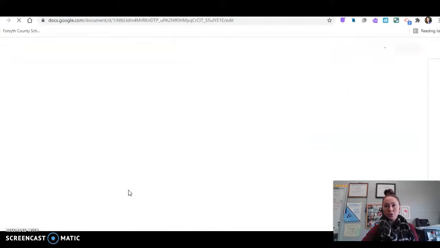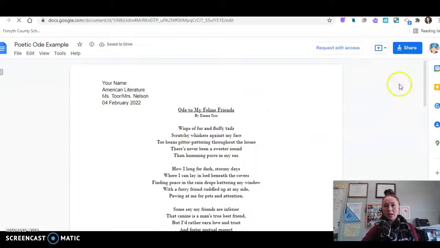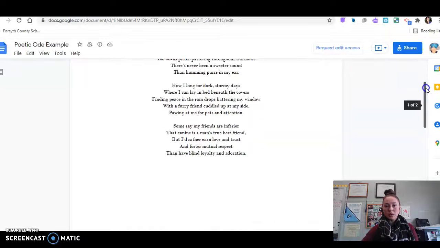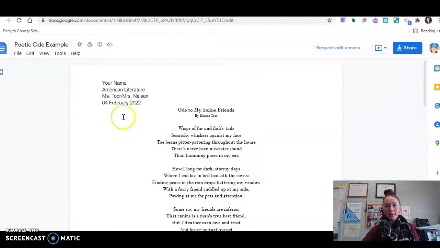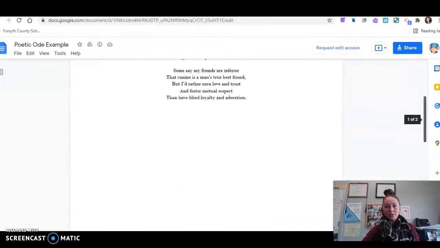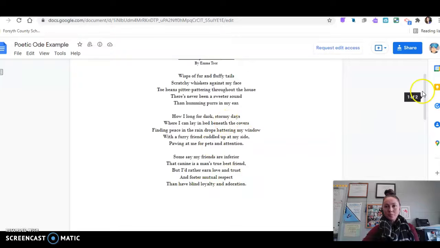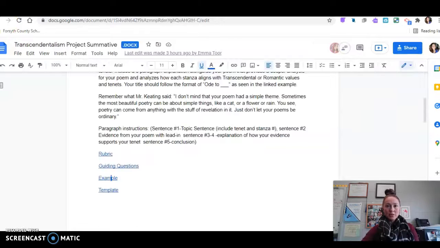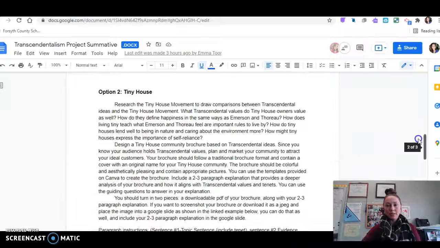Here is an example that Ms. Tor wrote. This is an ode to a cat. We have our little MLA citation heading up at the top, and then our poem in the middle, and then the explanation of the poem afterwards. All right, I'm going to go back out. There is a template here, but honestly, the template matters less than the other ones.